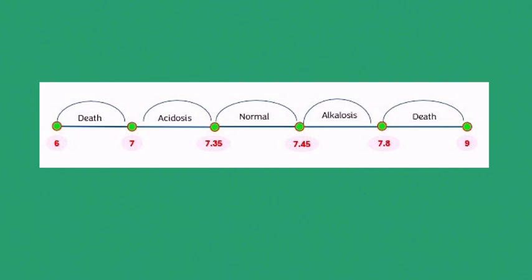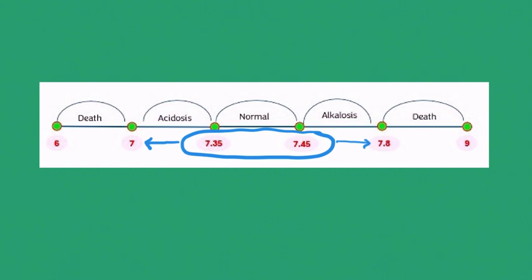The pH of our blood and body fluids is maintained within a very narrow range, which is between 7.35 and 7.45. Our body is able to tolerate small deviations from this normal range. For example, if the pH goes below 7.35, we call that acidosis. And if the pH goes above 7.45, we call that alkalosis.